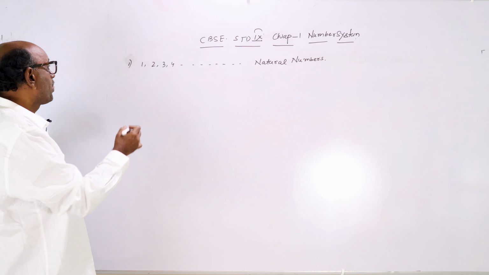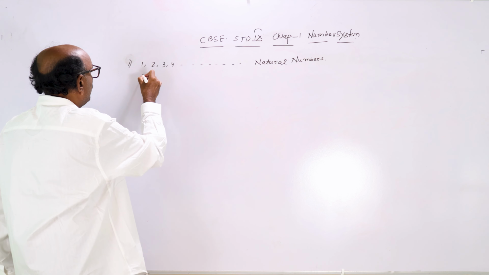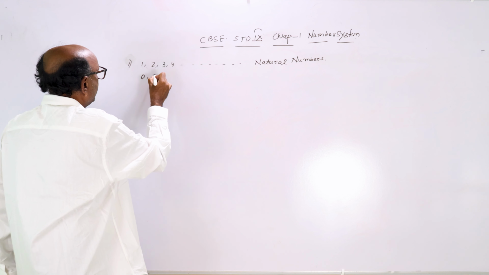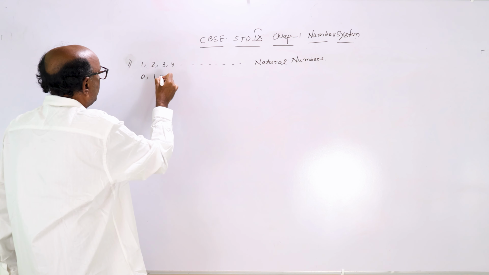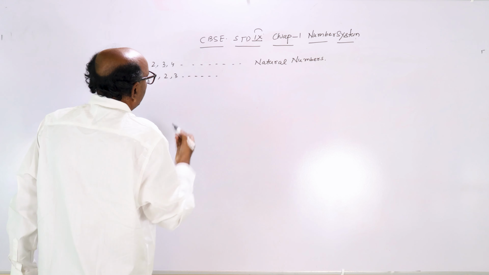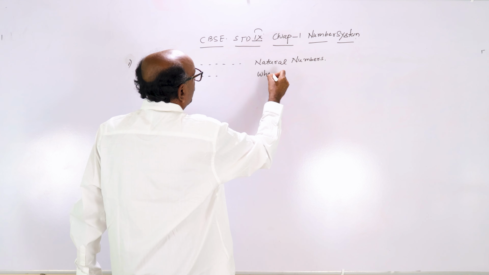Second, see what are whole numbers. 0 including all the natural numbers: 0, 1, 2, 3 onwards, all these numbers are whole numbers.